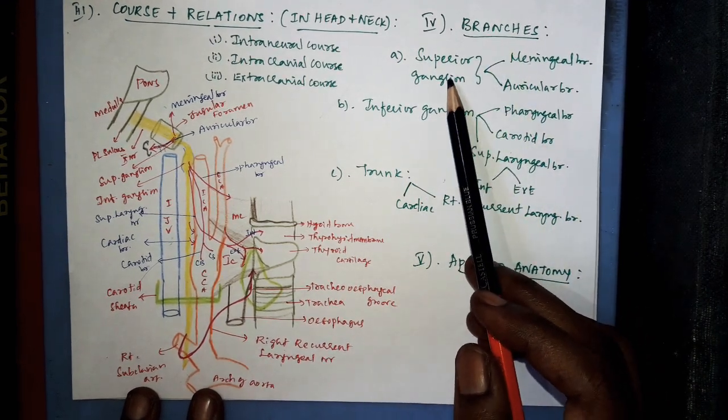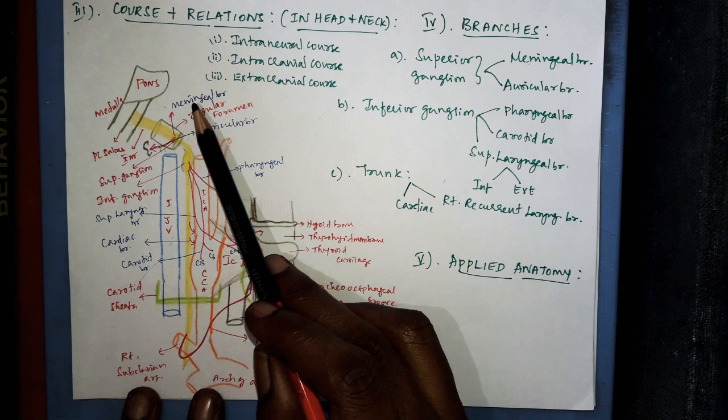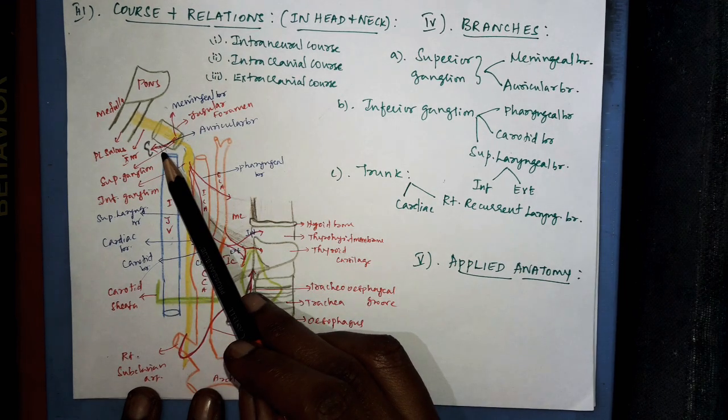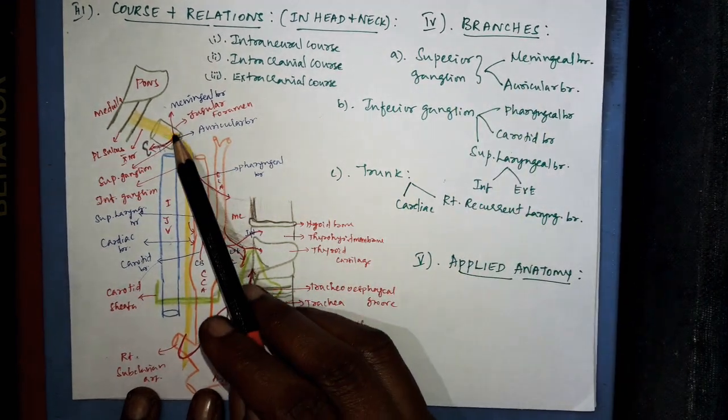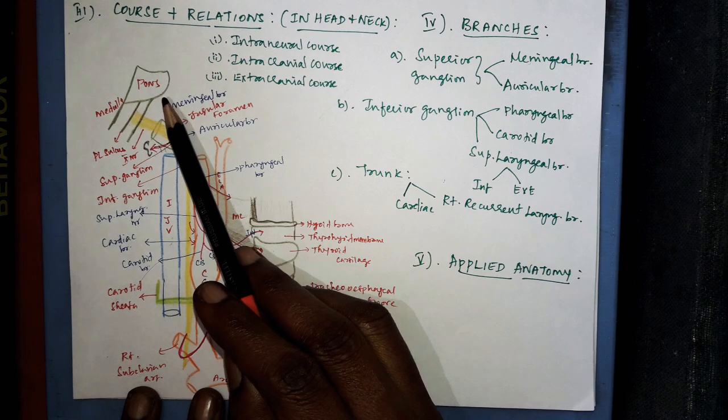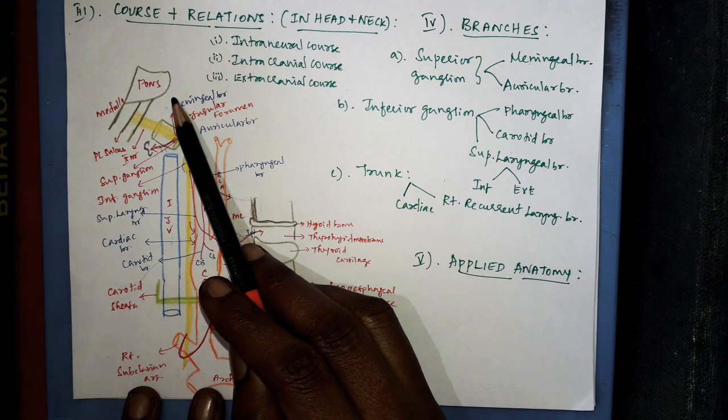The branches from the superior ganglion are the meningeal branch and the auricular branch. Now the meningeal branch enters into the posterior cranial fossa and supplies the dura over the posterior cranial fossa.